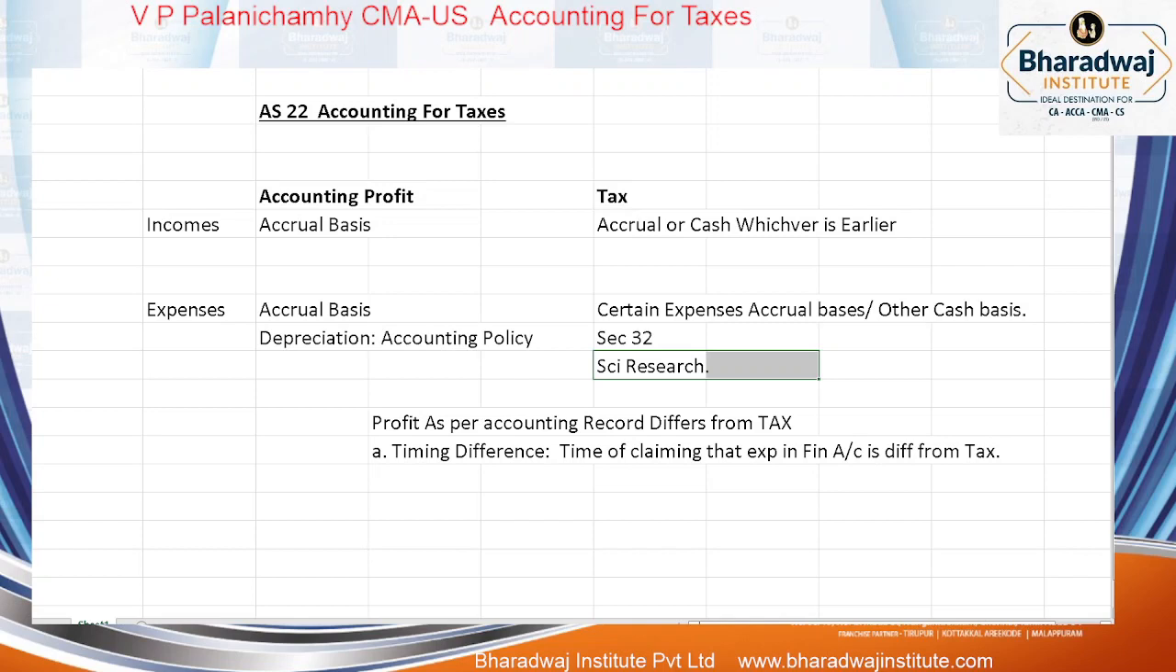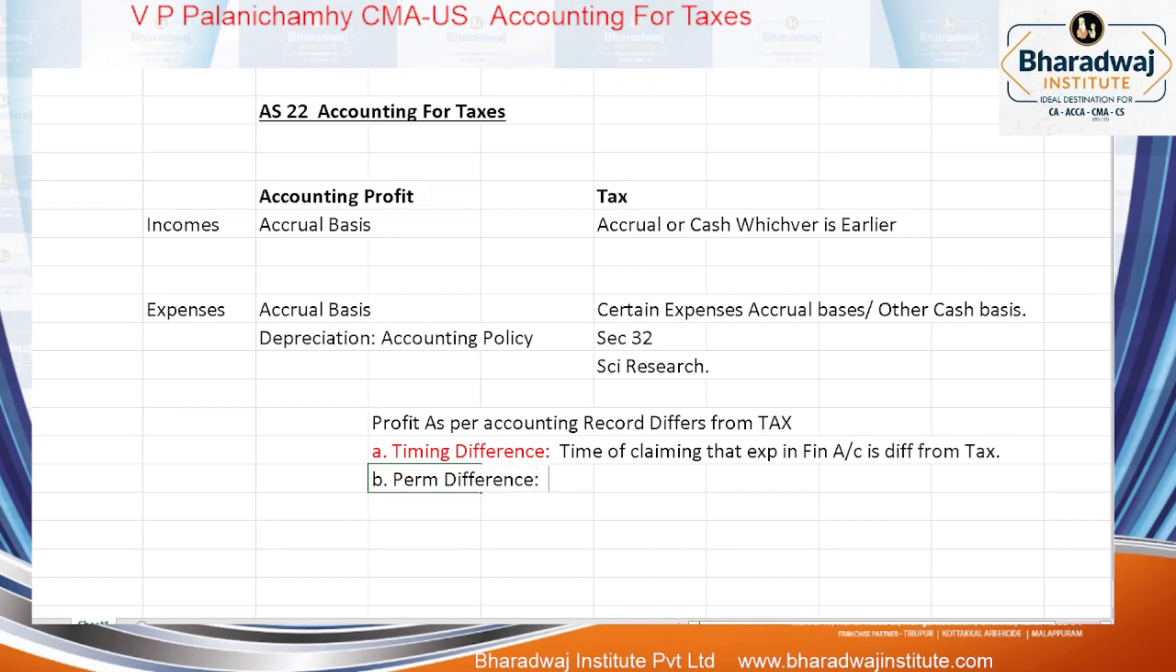Depreciation: 20% this year, next year 20%, next year 20%, and the claim. So the time of charging the expense in accounts is different from the time of charging the expense in tax. That is called a timing difference. The second one is called a permanent difference.